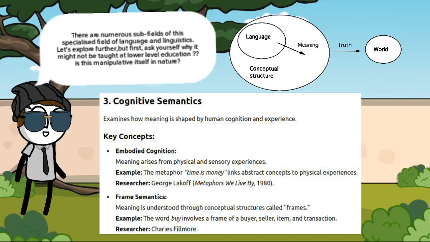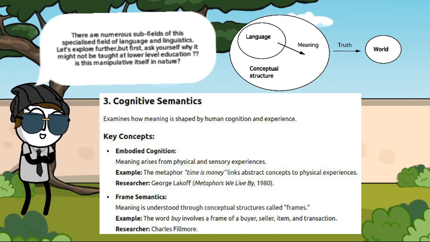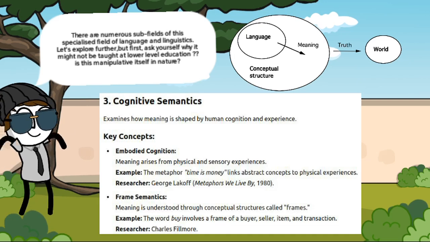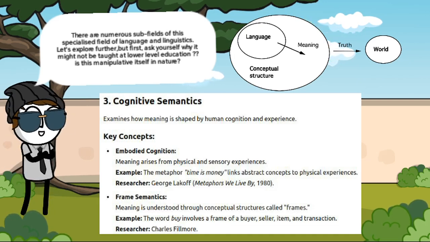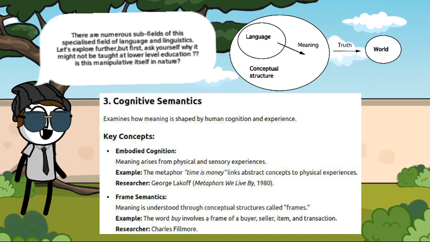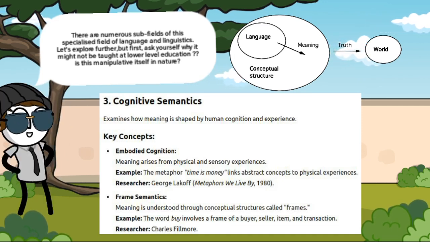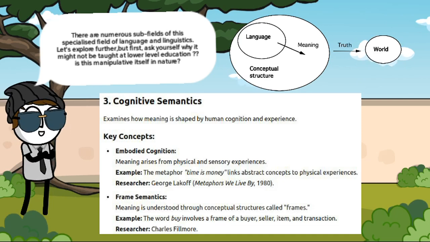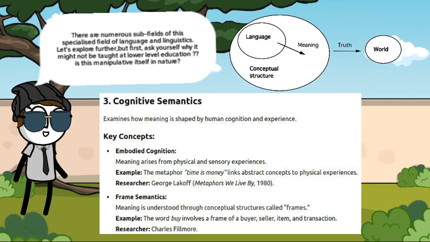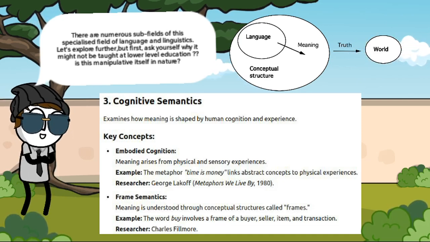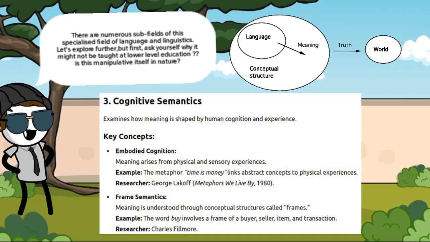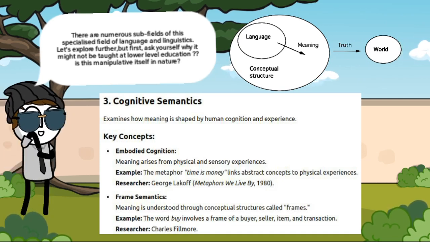Is this manipulative itself in nature? Cognitive semantics examines how meaning is shaped by human cognition and experience. Key concepts of cognitive semantics include embodied cognition. Meaning arises from physical and sensory experiences. For example, the metaphor, time is money, links abstract concepts to physical experiences. Researcher George Lakoff, Metaphors We Live By, 1980.